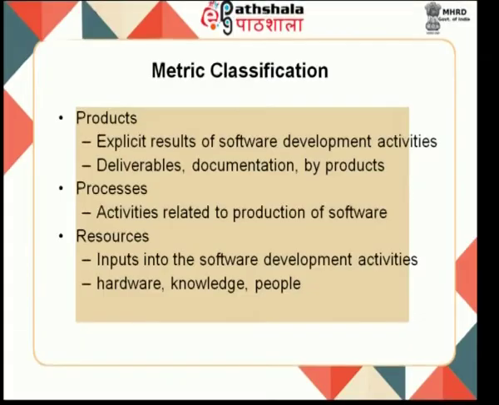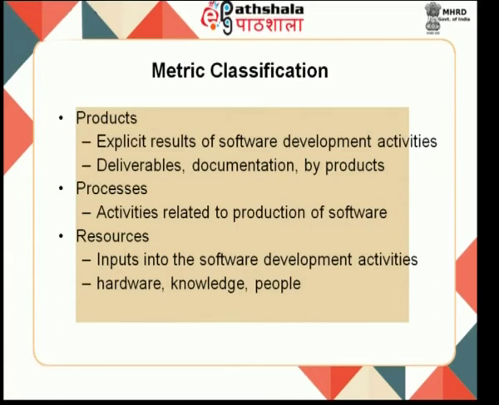Metrics can be classified into 3 groups, namely product metrics, process metrics, and resource metrics, that is people and hardware, software, everything. In the product metrics, the deliverables, documentation, products, it includes the developed software, the document, and the byproducts.